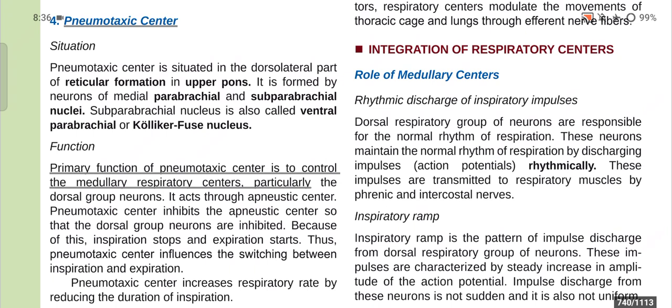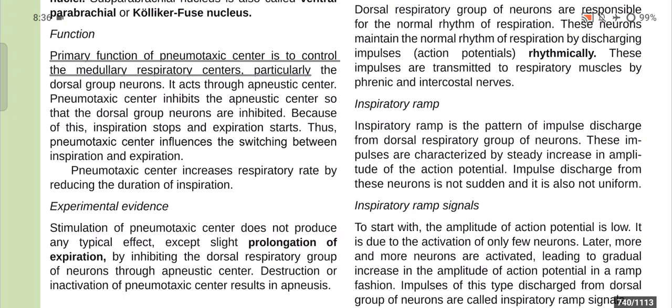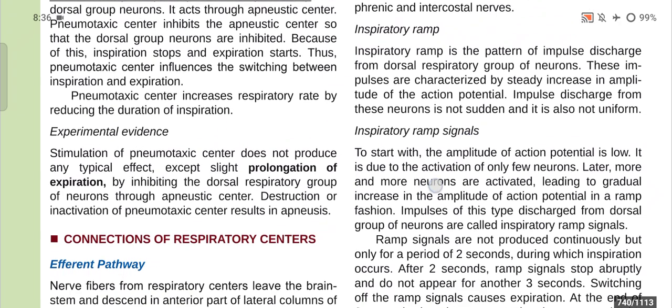It acts through the apneustic center: the pneumotaxic center inhibits the apneustic center so that the dorsal group of neurons are inhibited. Because of this, inspiration stops and expiration starts. Thus, the pneumotaxic center influences the switching between inspiration and expiration. It switches off the apneustic center, which further switches off the dorsal group of neurons, which further stops the inspiration and starts the expiration. Thus, inspiration and expiration switch between them. Now, the pneumotaxic center increases the respiratory rate by reducing the duration of inspiration.